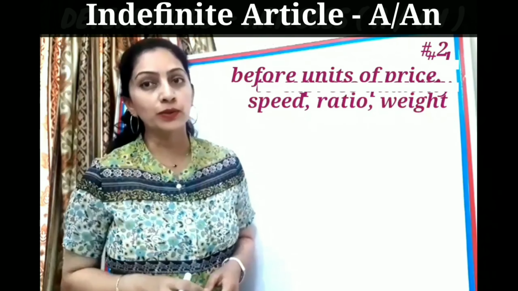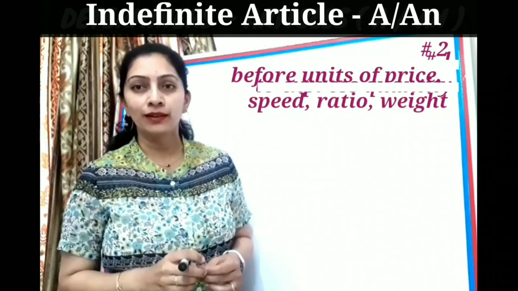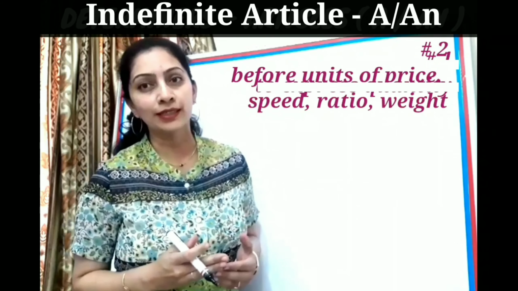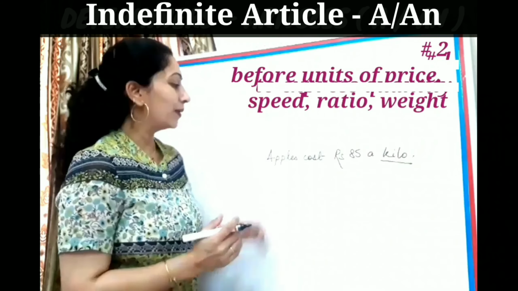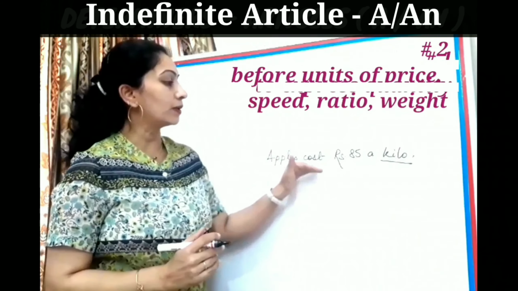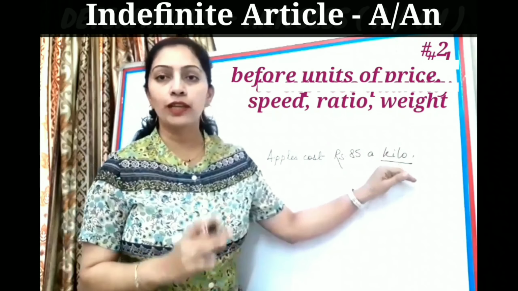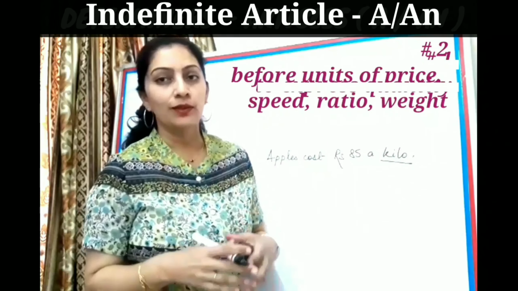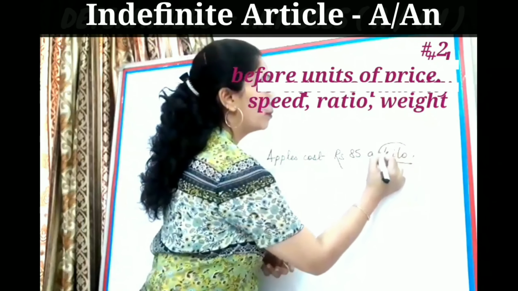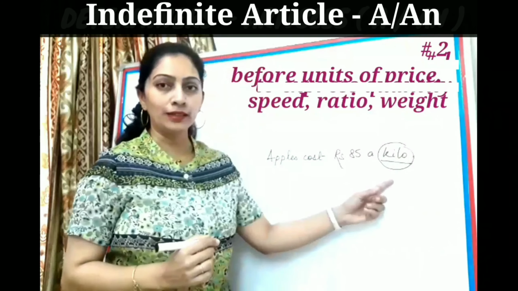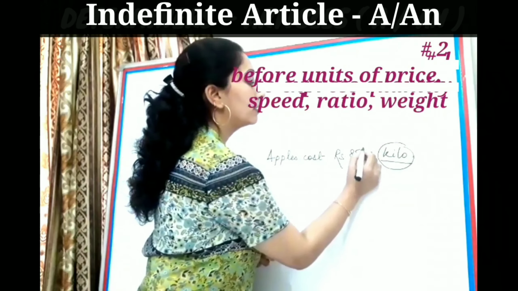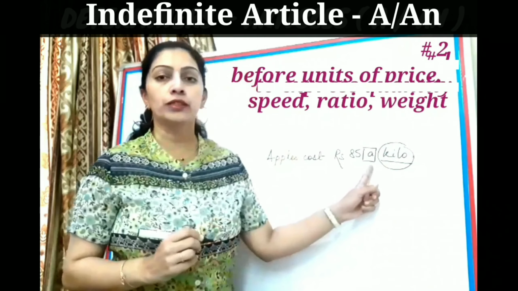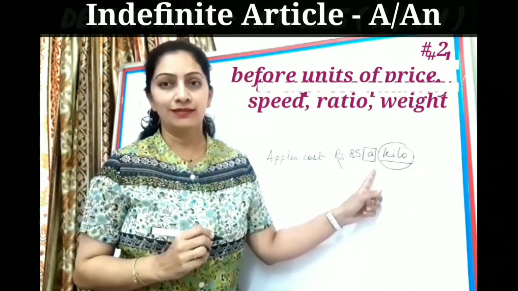We can also use indefinite articles before units of price, rate, weight, etc. Okay, now see here, apples cost rupees 85 a kilo. So wherever there is a unit of measurement, that is in weight, that is kilo, I will always put an indefinite article before it, that is a.